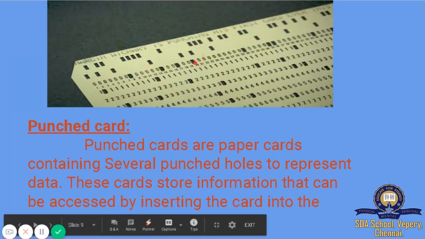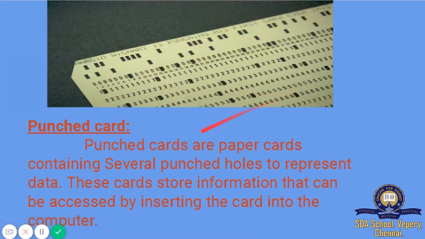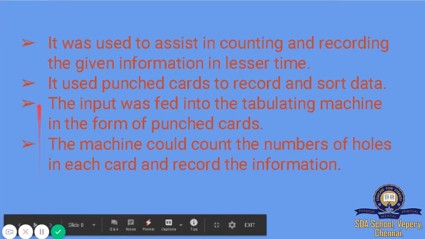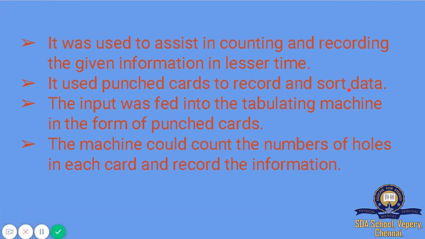These are punched cards, paper cards containing several punched holes. We can see that, right? The holes represent the data. So these cards store information that can be accessed by inserting the card into the computer. It used punched cards to record and sort the data.